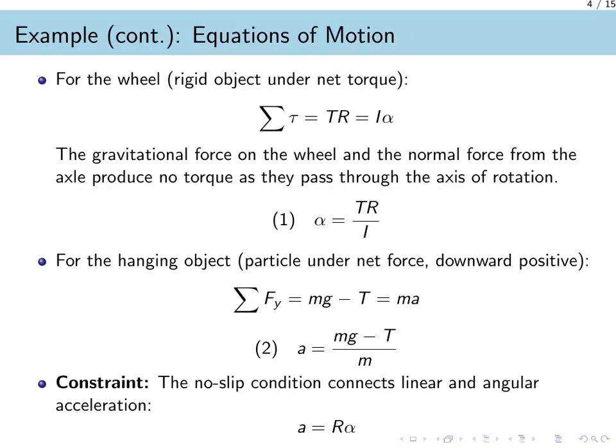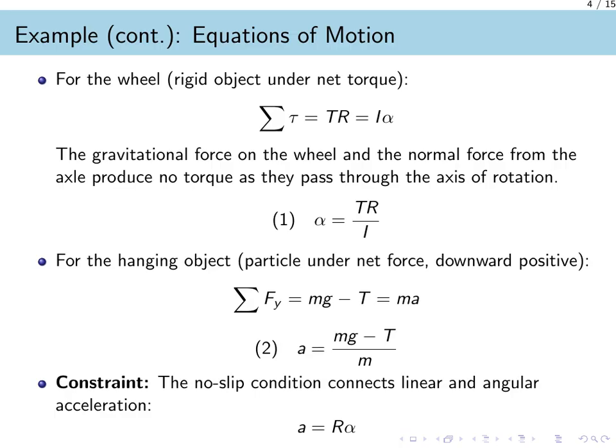Now we will apply our analysis models to write the equations of motion for both the wheel and the hanging object. This is the analyze step of our problem-solving framework. First, let us look at the wheel, which is a rigid object under a net torque. The tension T from the cord is the only force that creates a torque, acting at a radius R. So the net torque is T times R, which from Newton's second law for rotation must equal I times alpha. This gives us our first equation.